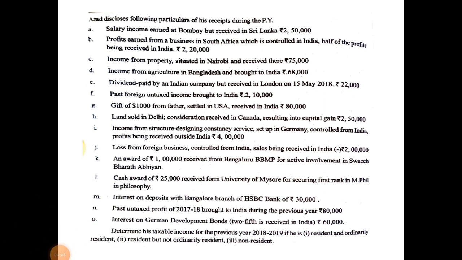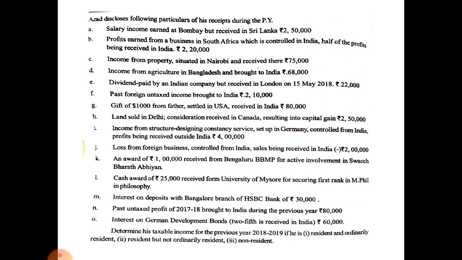Next one, income from property situated in Nairobi and received there, rupees 75,000. Nairobi is a foreign country and income from property situated there and income also received there. That means here only ordinary resident must pay tax on this 75,000 and not ordinarily resident and non-resident no need to pay tax on this amount because income received abroad.